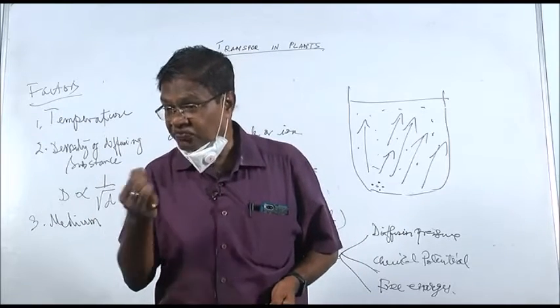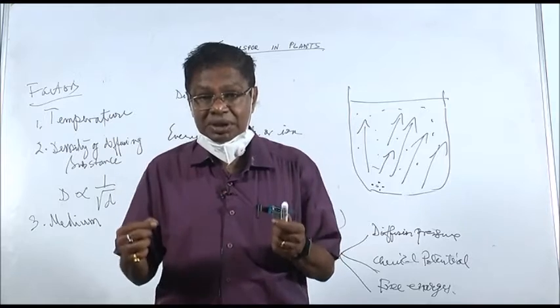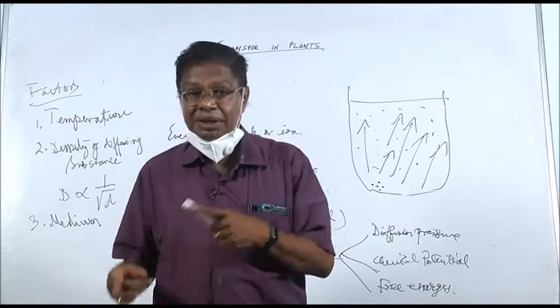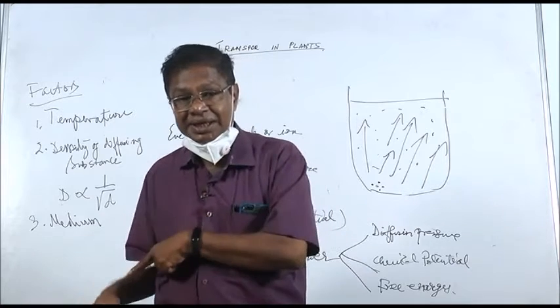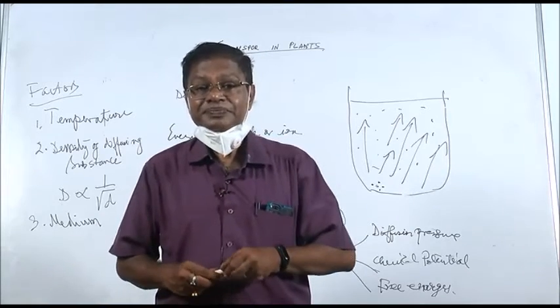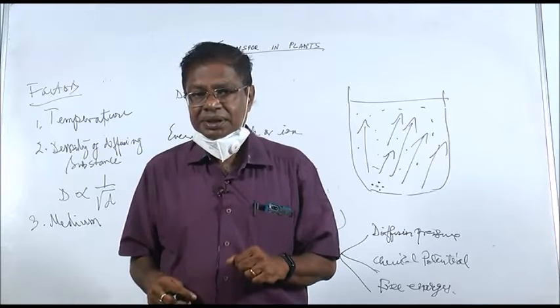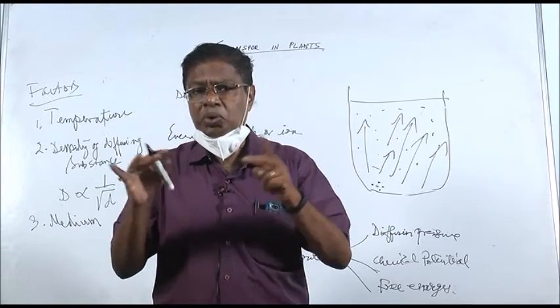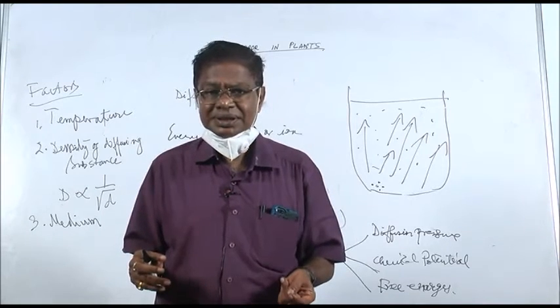For the copper sulfate crystals we have discussed, they are moving in water. So in the first case, the medium is air, and in the second case, the medium is water. Now, if the air is more dense, then diffusion will be less.